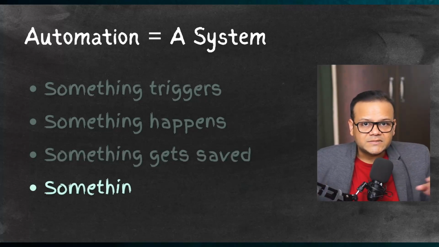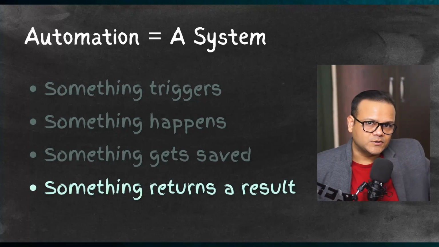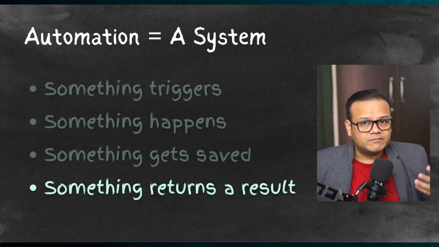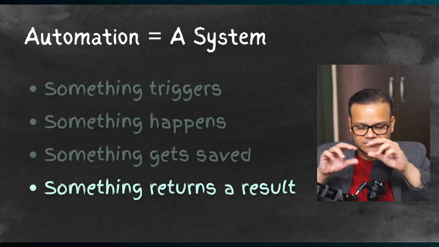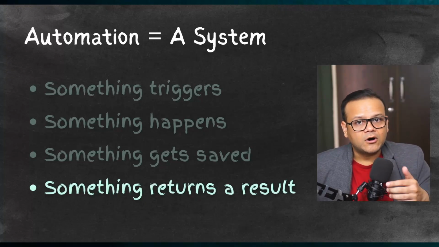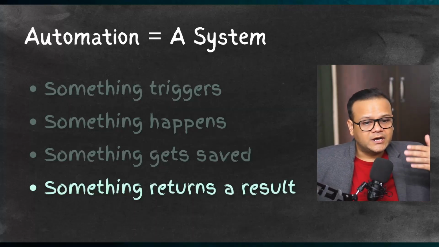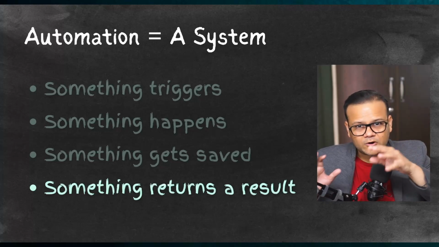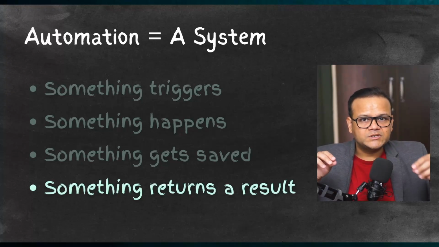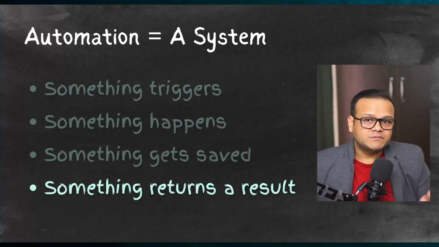And after that, something returns a result, because after a trigger, the whole process goes from one point to another, and then it expects something to be returned, right? A message that, oh, I'm interested in buying insurance. These are my details. This is my name, my phone number, my email ID. In return, I need a confirmation that someone will call me back, or at least a code, right? So that something is the result that I'm expecting while talking to a chatbot for a financial or an insurance provider. So automation is basically just a system which has multiple components, one thing after the other. AI there is just a decision maker. It's just an orchestration layer which will decide a few things based on the input.